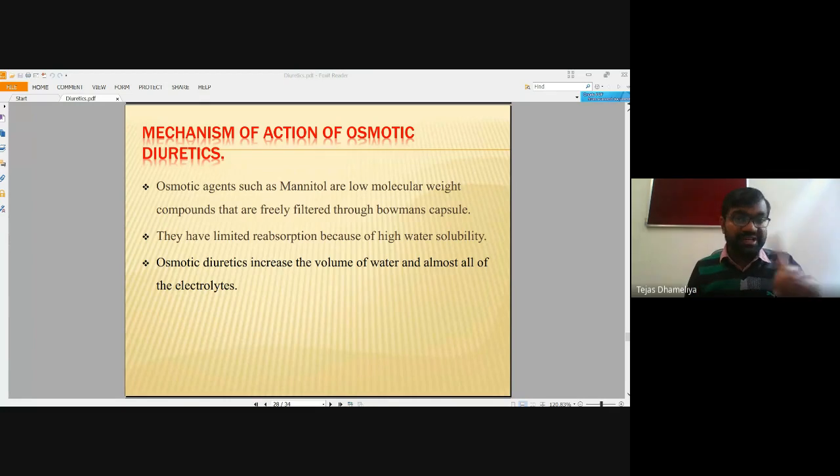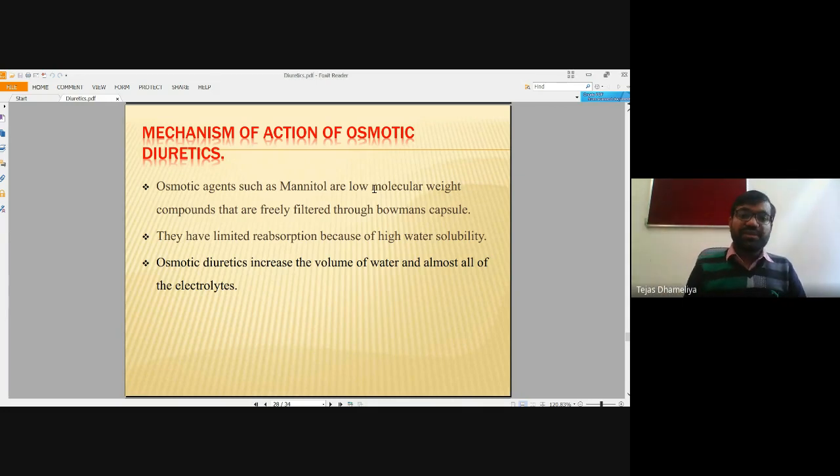You must have heard the name reverse osmosis, the RO installed in your home. That is called reverse osmosis. Osmosis is one of the concepts which can also be seen at your home. So diffusion is movement of electrolytes from high concentration to low concentration, and osmosis is movement of electrolytes from low concentration to high concentration.